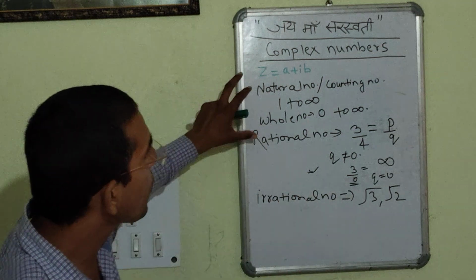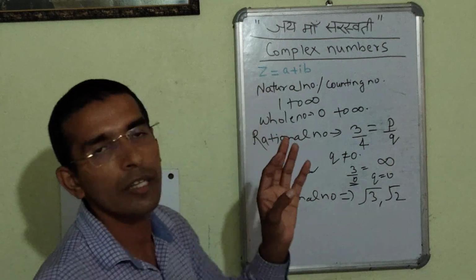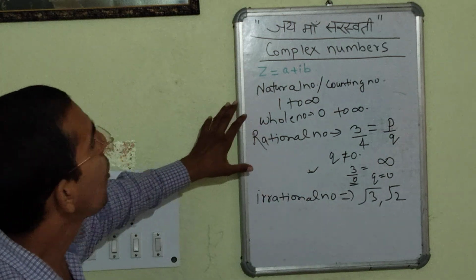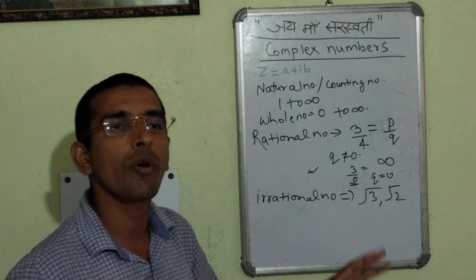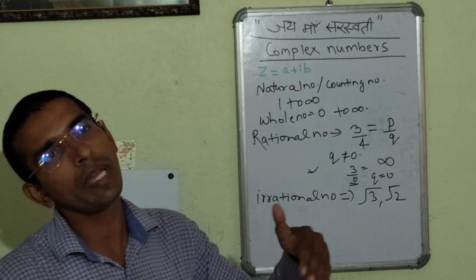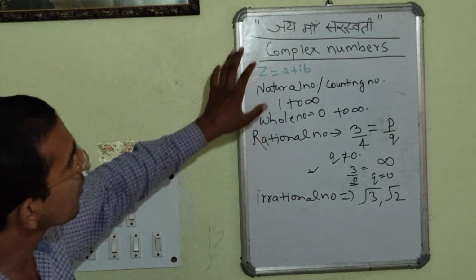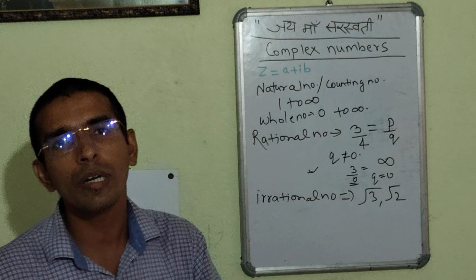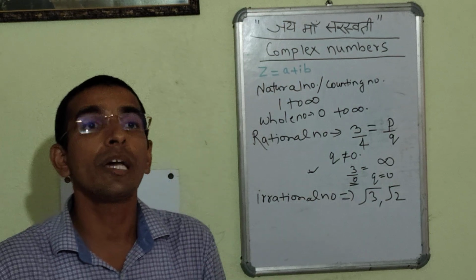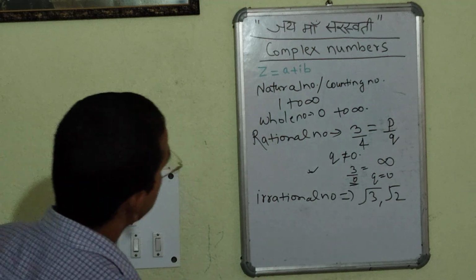I am discussing this type of numbers because we had encountered such types of numbers: natural numbers, whole numbers, rational numbers, and irrational numbers. Earlier we had discussed all the types of numbers. We had come across different concepts and numericals, in which we had used this type of nomenclature. But now we are going to discuss a new number, that is the complex number. In other words, we can say it is entitled as imaginary number. So we will be switching over to the complex numbers.